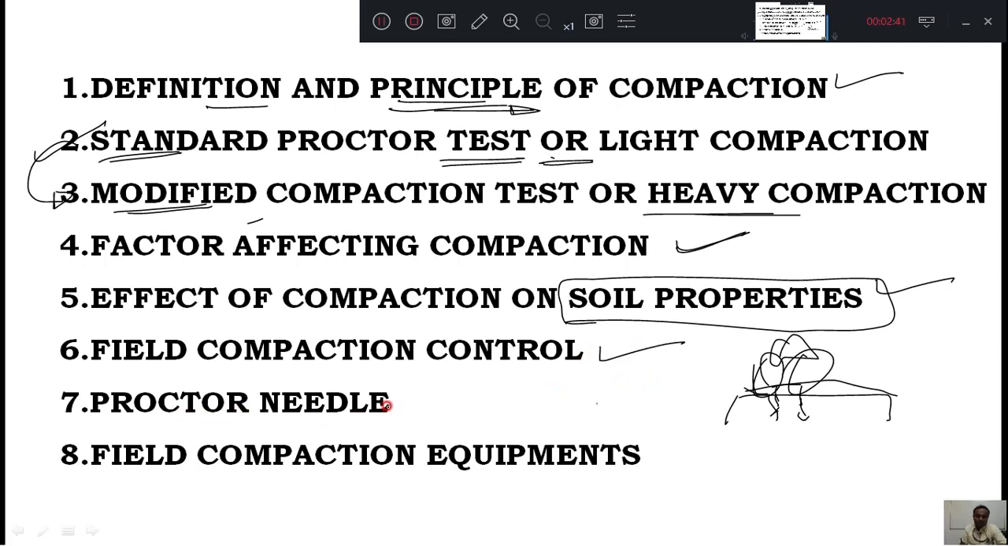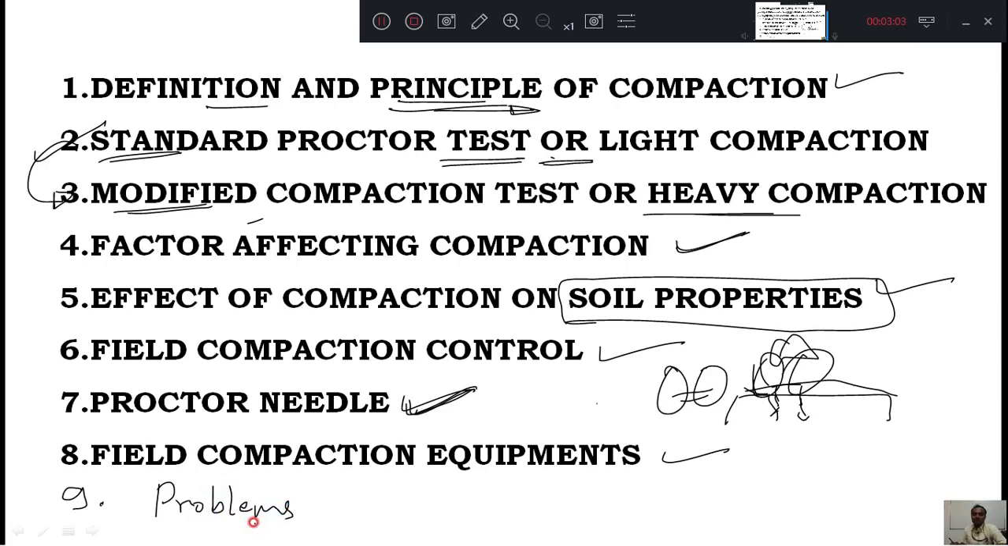Then the Proctor needle, a compaction measuring instrument, that we are going to study. Then field compaction equipment. In the field, like I told you, a bulldozer, and how many other equipments are there, that we are going to study. And the ninth one, last but not least, the problems on compaction, we are going to study.